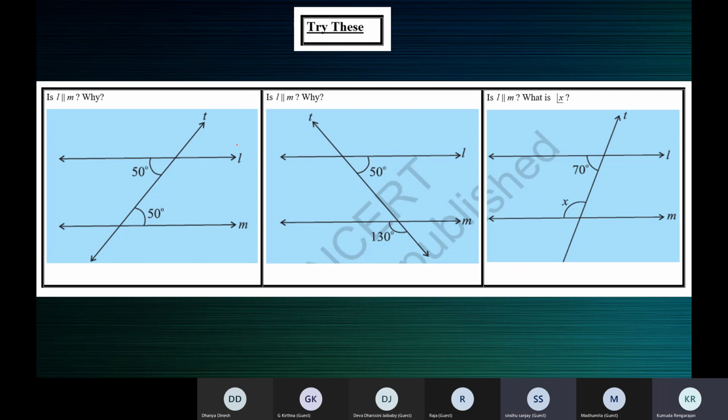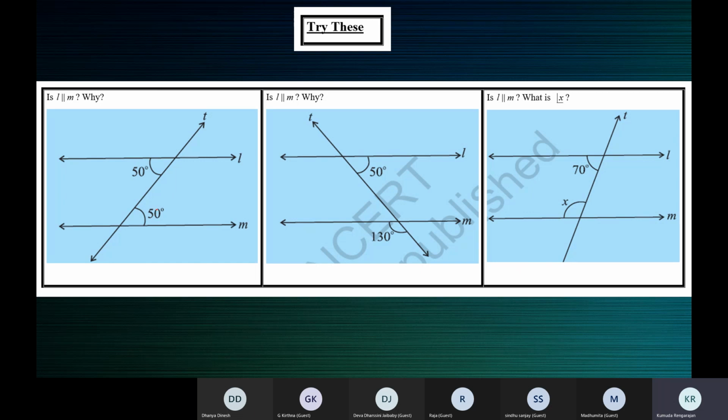So L and M are parallel lines because, let's understand these two angles. These angles are alternate angles because they are on opposite sides. These are two lines, and this is the transversal. So this angle and this angle are alternate interior angles.